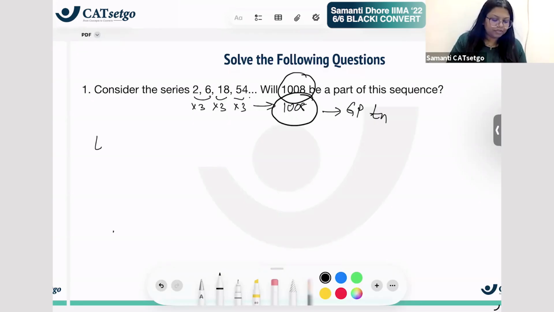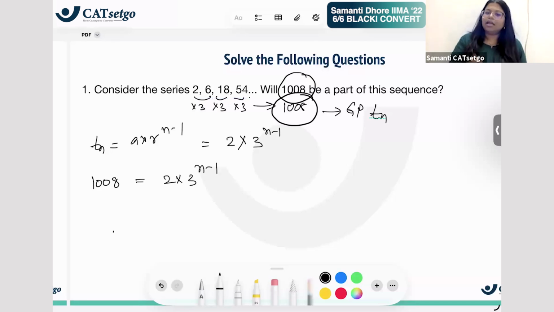What is the form for Tn of this GP? It is A into R raised to n minus 1. What is A? A is 2. What is R? It's 3. So 3 raised to n minus 1, right? So if 1008 can be represented as 2 into 3 raised to n minus 1, then we will say that yes, it is a part of the sequence. Otherwise, it is not, right? So let me solve this. You have to solve 3 raised to n minus 1 is equal to 504, right?